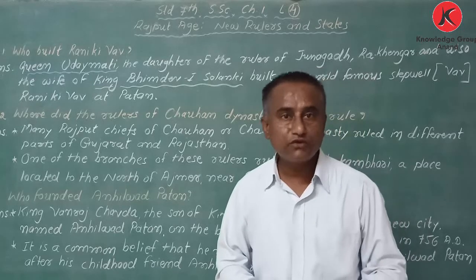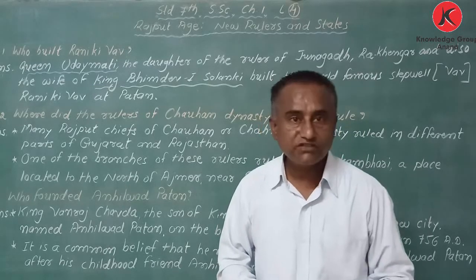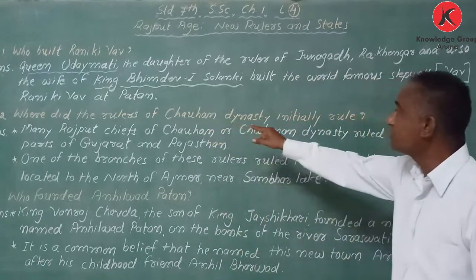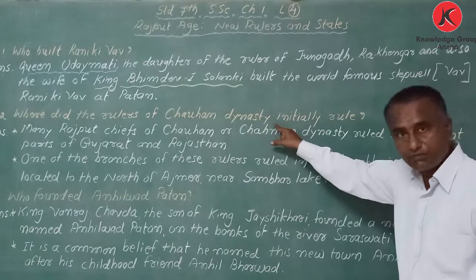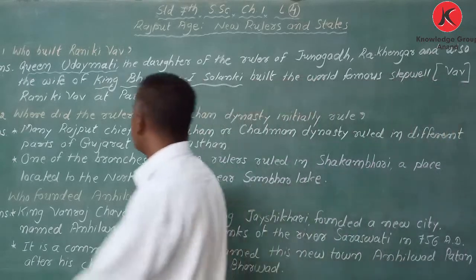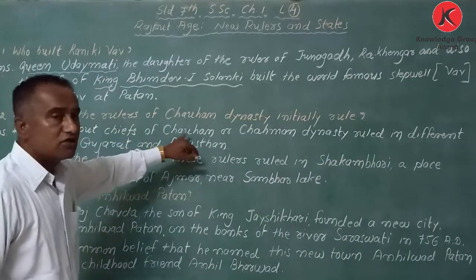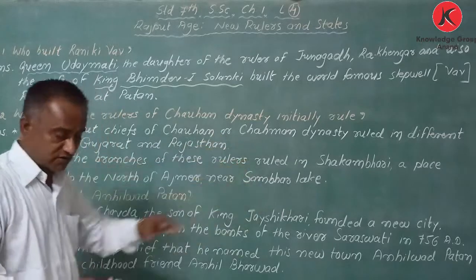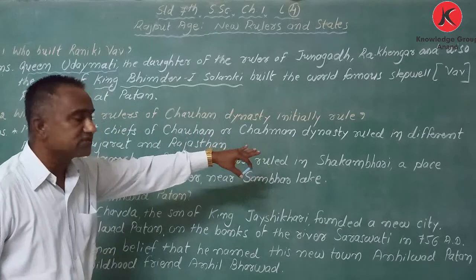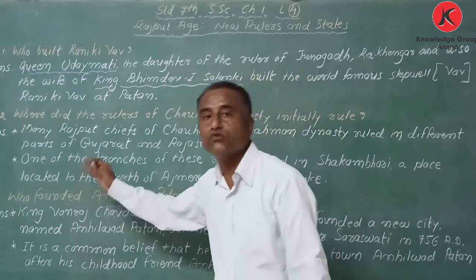We know Prithviraj Chauhan, then King Ajay Raj. So the answer comes: many Rajput chiefs of Chauhan or Chahman dynasty ruled in different parts of Gujarat and Rajasthan.